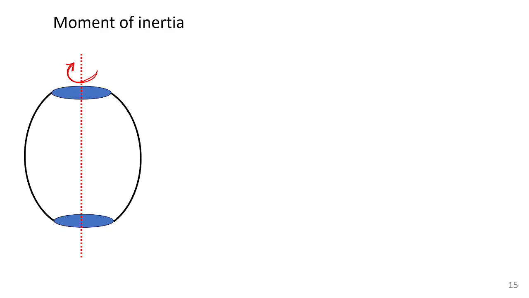Suppose this body has a mass of 5 kilogram. I have another body, something like this, extremely narrow, maybe having some sufficient height.